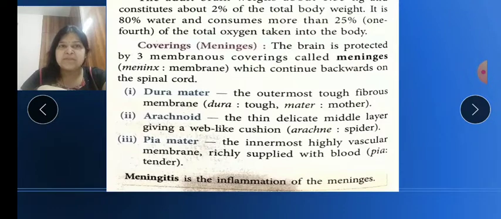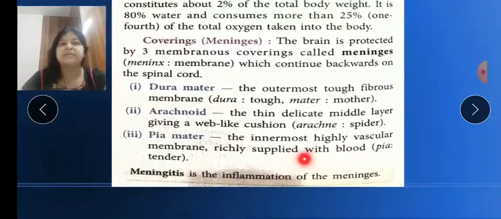Then is pia mater, which is the innermost membrane. So what is the function of the pia mater? As you can see, it is richly supplied with blood vessels.